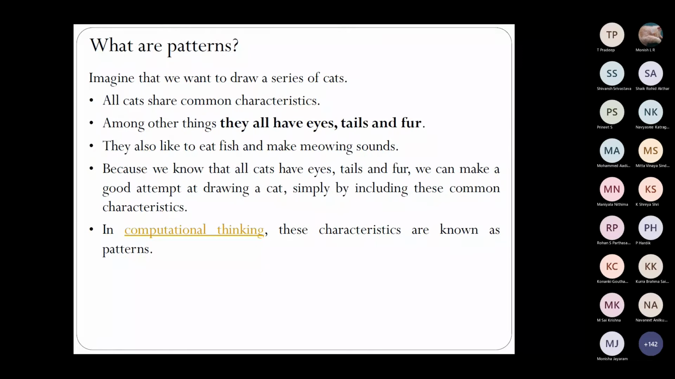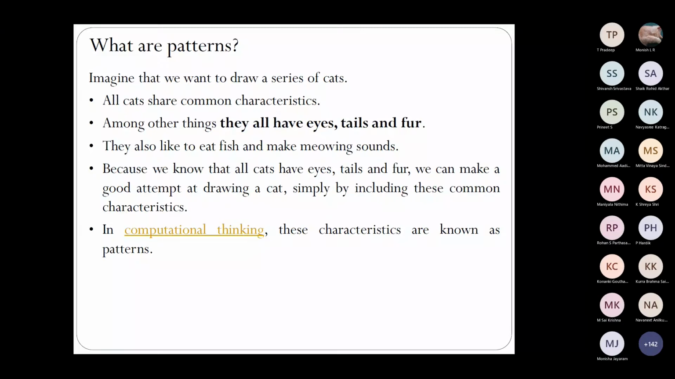Let us take a simple example of drawing a series of cats. Suppose you are asked to draw a series of cats. The first thing is that you have some common characteristics for the cats, isn't it? All cats have eyes, tails, fur, etc. This is what will come to your mind first because you already know that. So first, what did you look for? You looked for some common pattern. All cats are having this. Of course, when you draw a cat, maybe that cat has a greenish eye or a black eye or a brown eye and all that. But you know that it has eyes, it has a tail, it has fur.